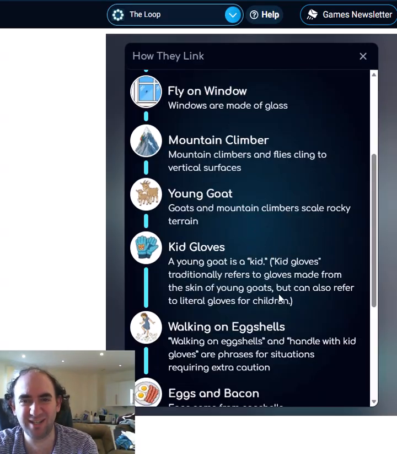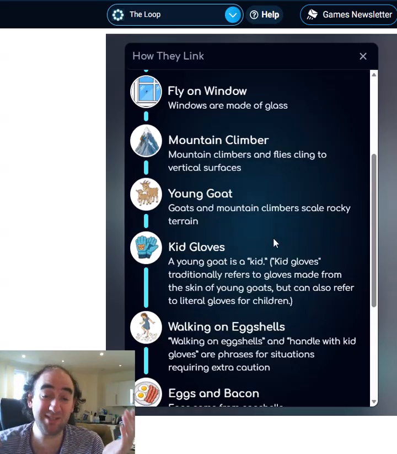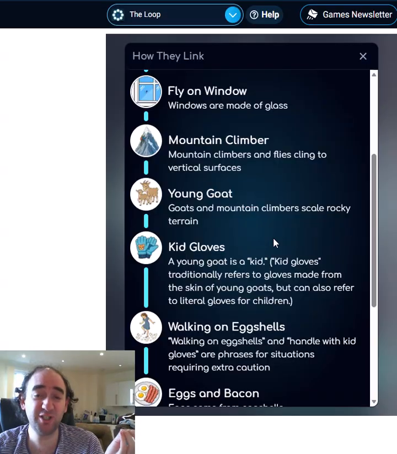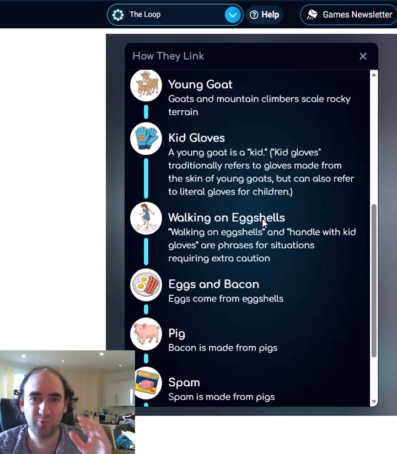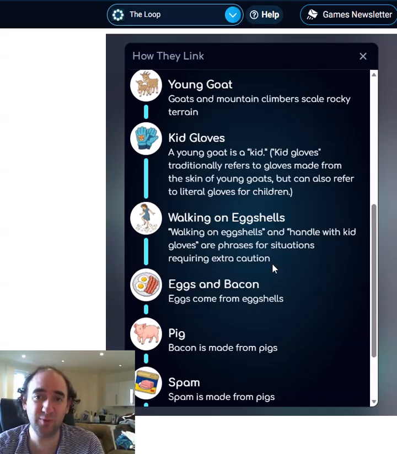Those are kid gloves, and a young goat is called a kid. Kid gloves traditionally refers to gloves made from the skin of young goats, but could also refer to literal gloves for children. So the bear was meant to symbolise the fact that they were gloves for children. How on earth we were meant to know that, I've got no idea. Wow. And then handle with kid gloves and walking on eggshells are both phrases for situations requiring extra caution. Yeah, I knew that about walking on eggshells. I had no idea that these were kid gloves and therefore that was the connection.